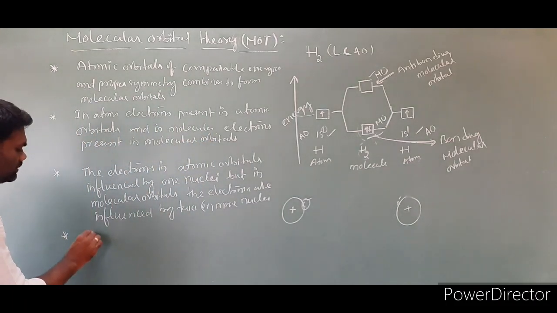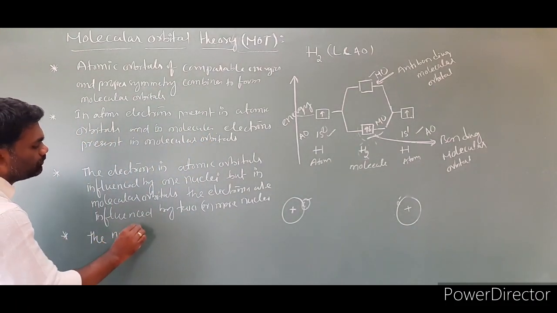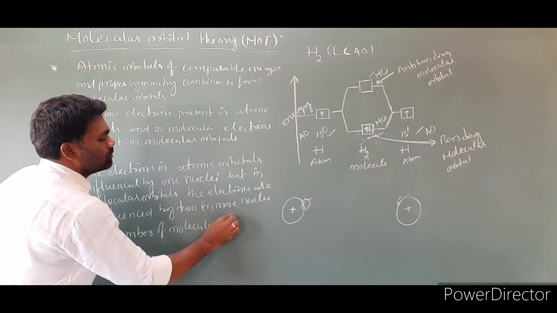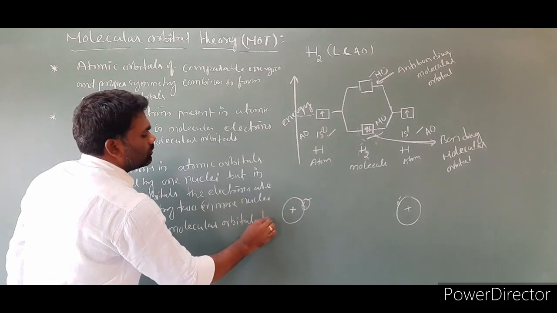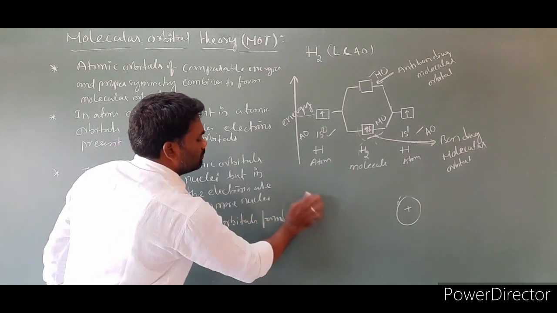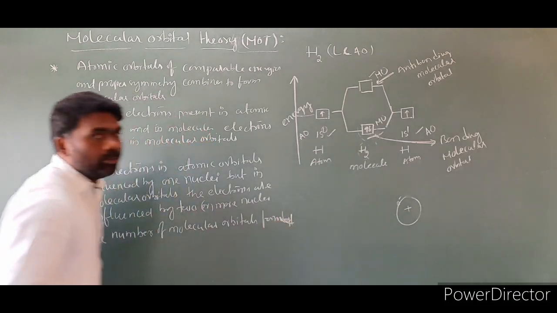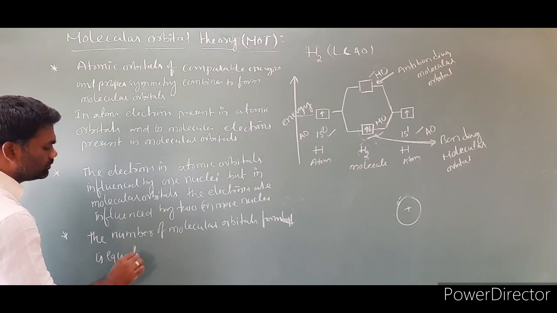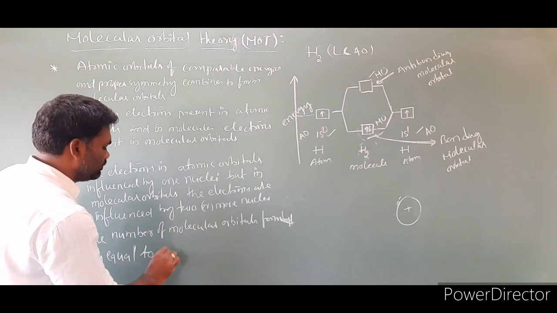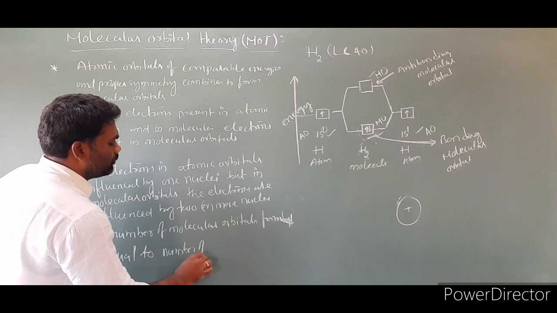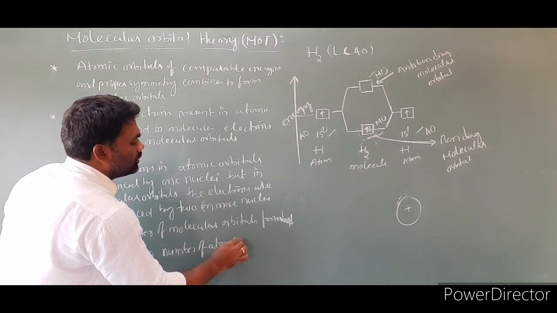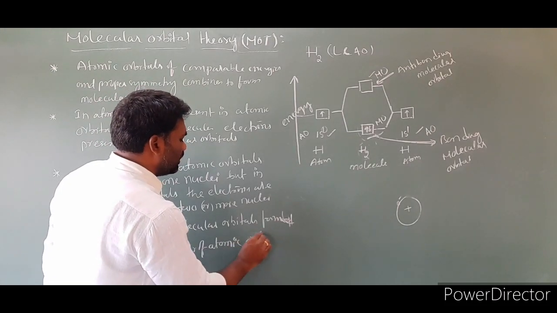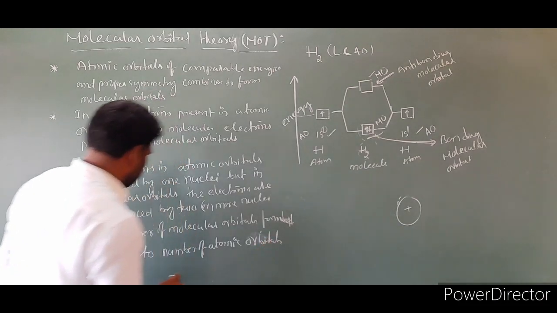Write the sentence: the number of molecular orbitals formed is equal to the number of atomic orbitals combining.